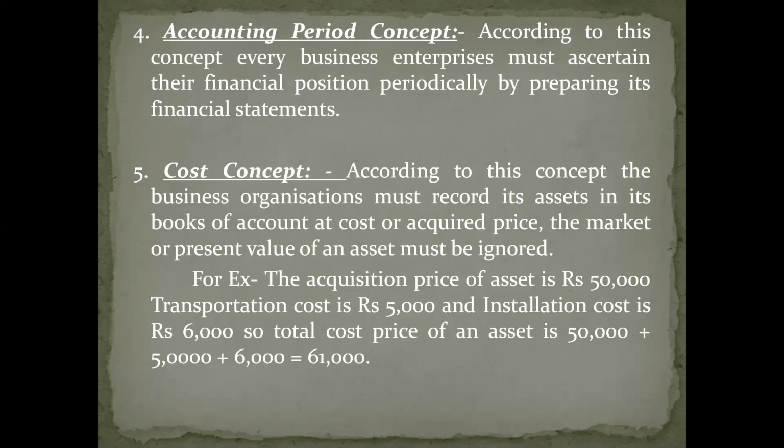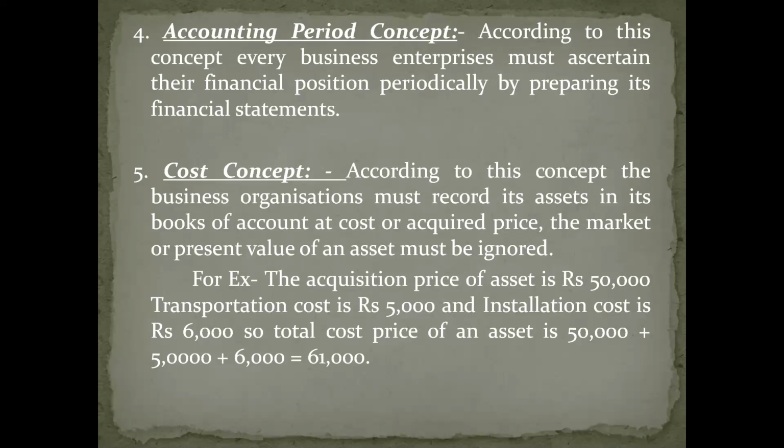So what is the accounting period concept? In very simple words, this particular concept states that every business organization must prepare their financial statement at least once in a year.